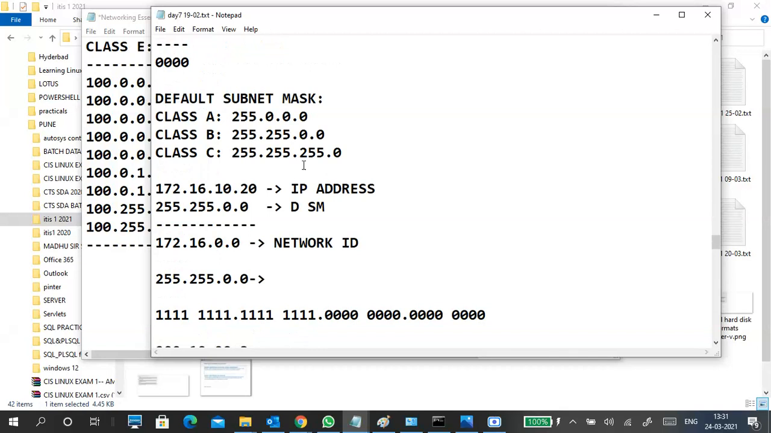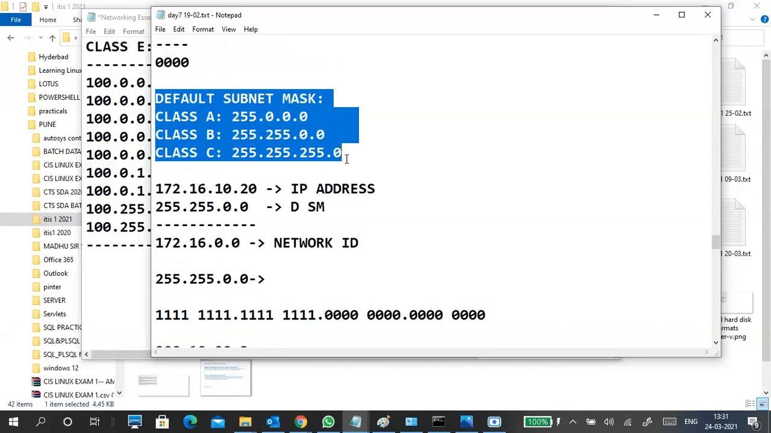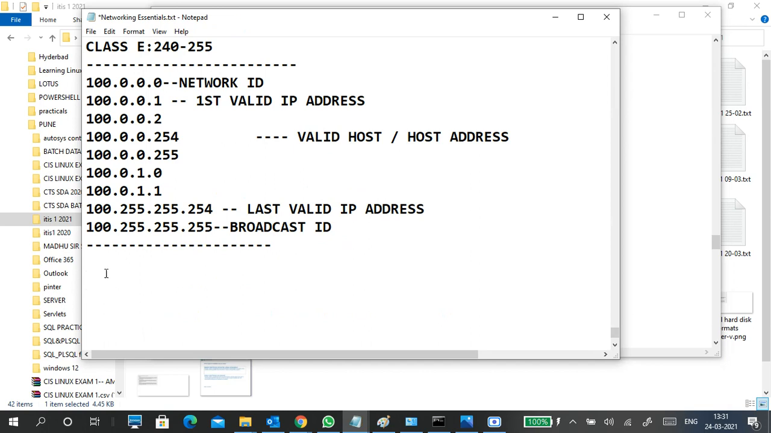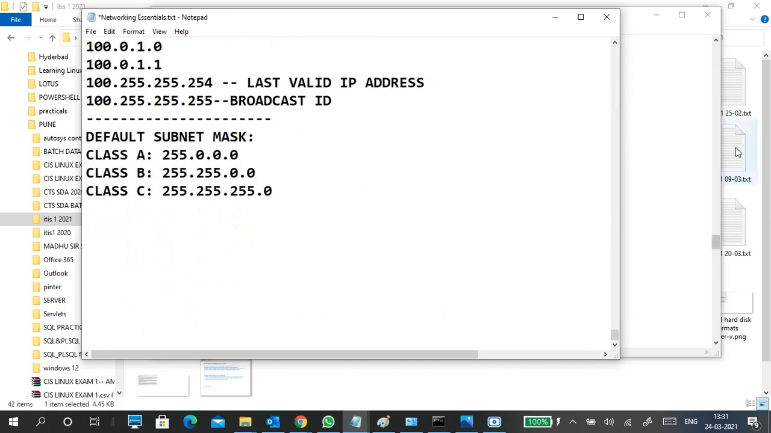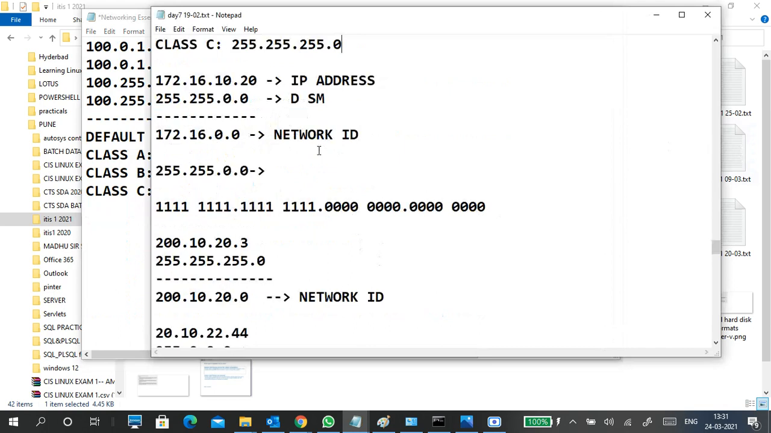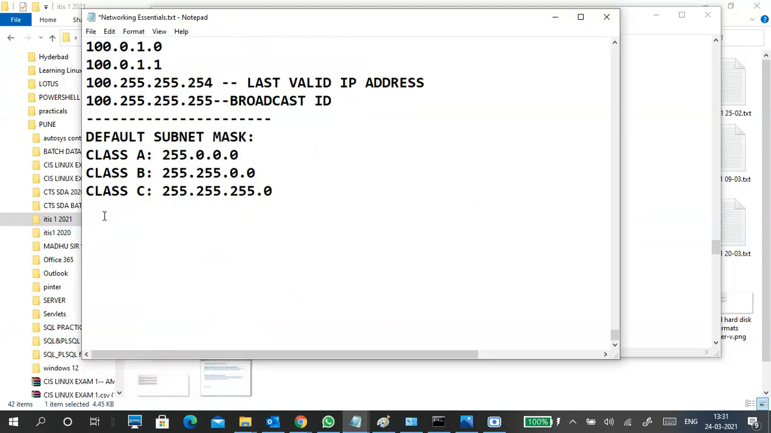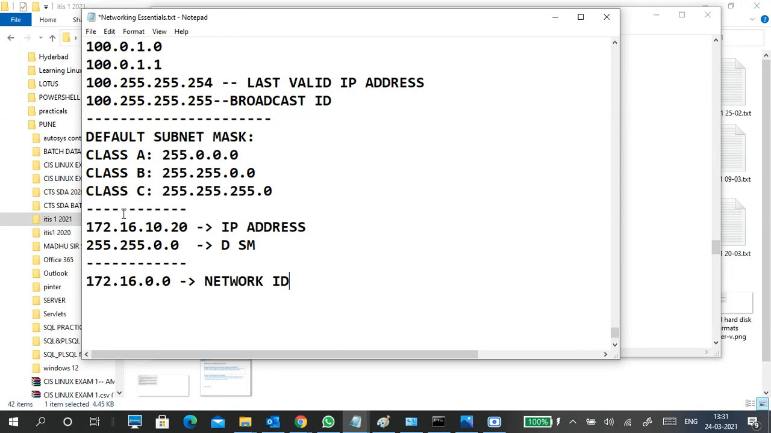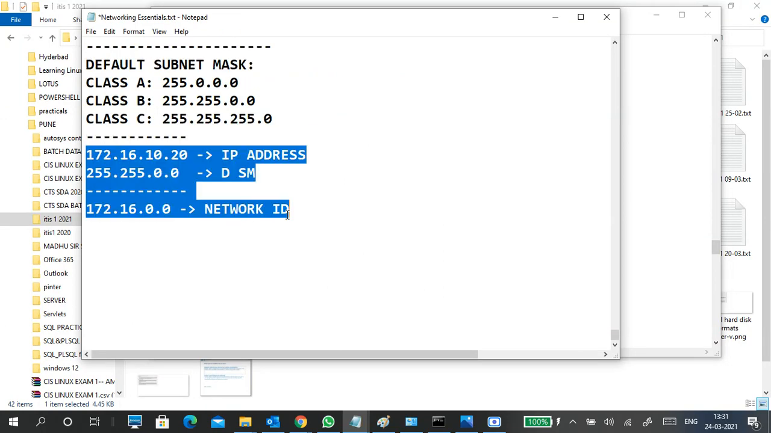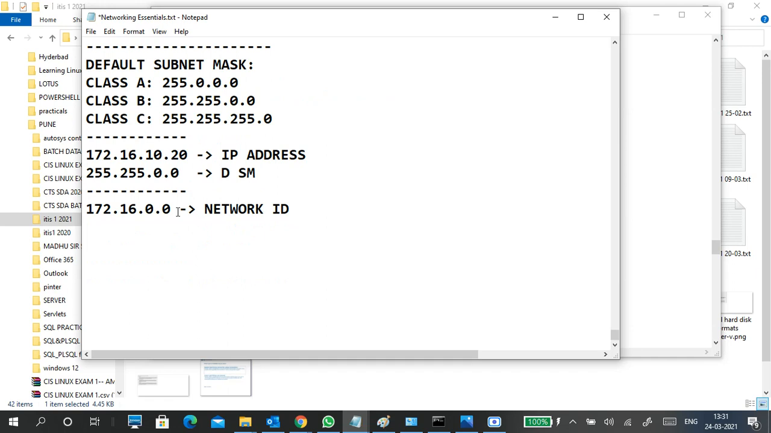Here is subnetting, the default subnet mask. Again for class A, class B, class C, default subnet masks are there. Subnetting: what is the difference between network IP address and subnet? So how to find a network ID? You have to take an IP address and a subnet mask, do the AND operation, then you will get a network ID. Guys, everybody knows the AND operation, right?